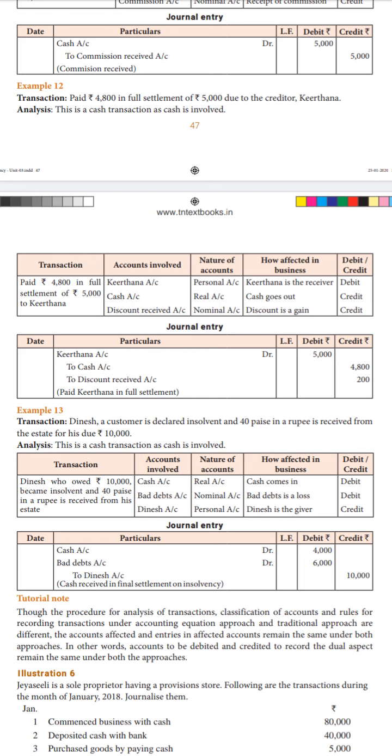All the accounts which are to be debited and credited as per the dual aspect concept, that is the double entry system, are the same for both approaches, but how we make the entry is different. In the accounting equation approach we will just deduct or add to the respective accounts, but here we will write the journal entries.